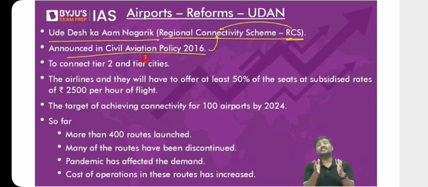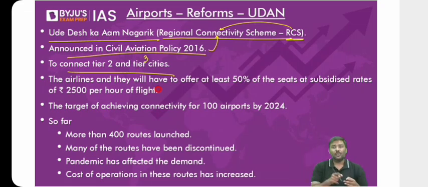Generally, you will come across a classification of cities. As per the census, there is a classification. If the population is more than 10 lakh, if the population is up to 10 lakh, more than 1 lakh, if the population is more than 50,000 up to 1 lakh, there is a classification of the cities. So the highest tier is tier 1, followed by tier 2 and tier 3. Airports are there, services are not there. So what we need to do is provide the connectivity services. Now, the private sector will not agree to it.